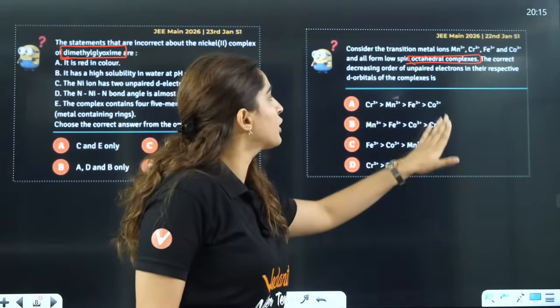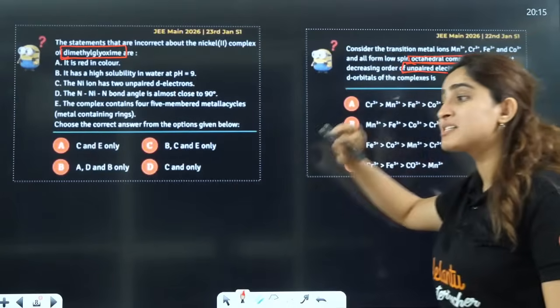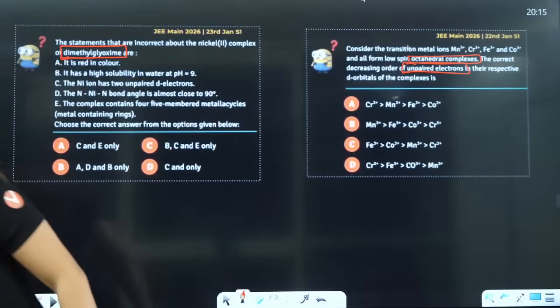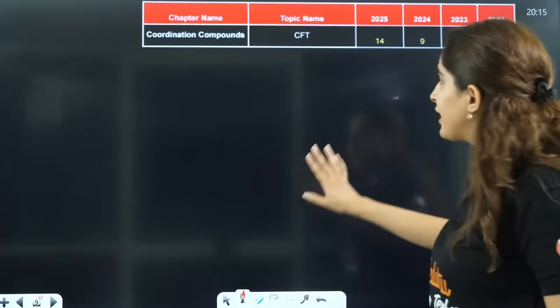Now, this is a general question based on the decreasing order of unpaired electrons, which is again solved on the basis of VBT theory, right? Acha, I'll give you the PDF of all of this.